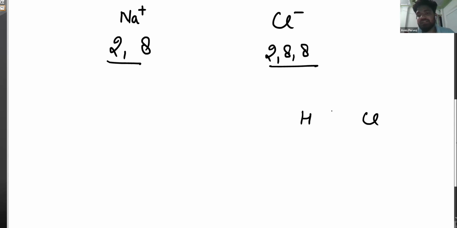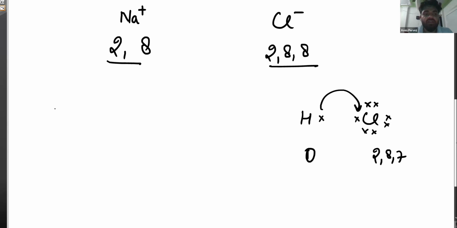What would happen in HCl? This is chlorine, with 7 electrons in its outermost shell, with configuration 2, 8, 7, and this is hydrogen, which has only 1 electron. Hydrogen will not give its one electron to chlorine. Why? Because at 0 electrons hydrogen is not stable. The nearest noble gas of hydrogen is helium, so it wants 2 electrons in its outermost shell to attain stability. So it will not completely lose its electron like sodium loses its electron here.